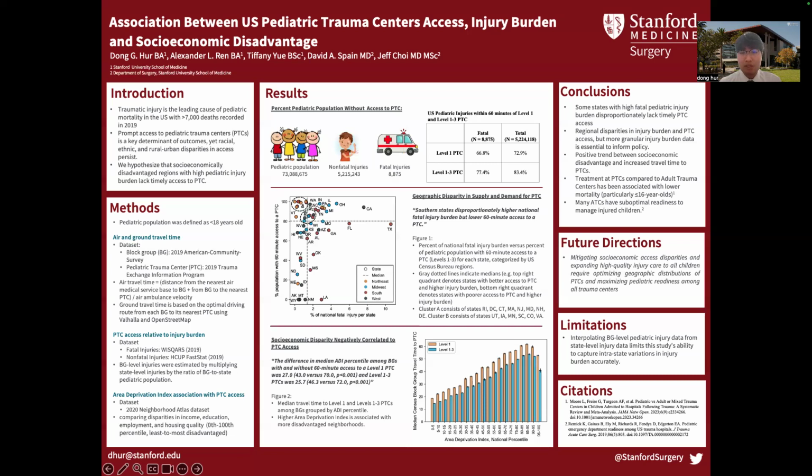So in conclusion, some states with high fatal pediatric injury burden disproportionately lack timely pediatric trauma center access, as we can see on our figure 1. We also saw in this figure that there were regional disparities in injury burden and pediatric trauma center access, particularly in the South. But more granular injury burden data is really needed to inform any policy changes at the local level. We also found, as seen in our bottom figure, a positive trend between socioeconomic disadvantaged neighborhoods and travel time to these pediatric trauma centers.